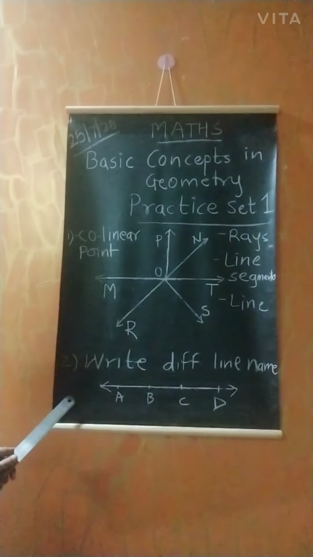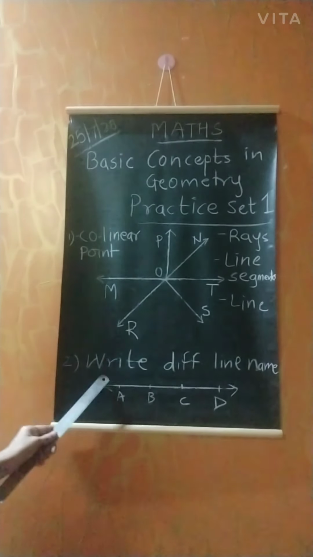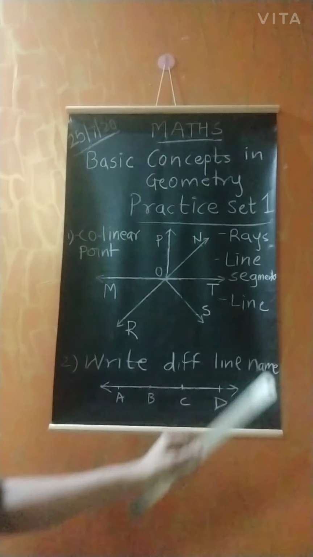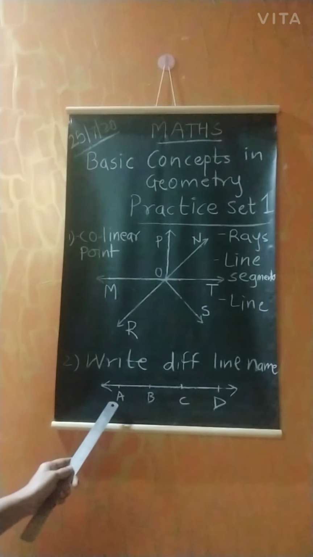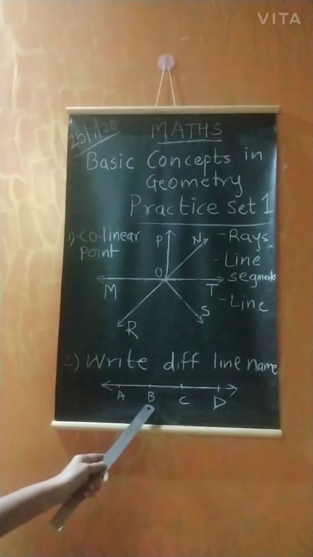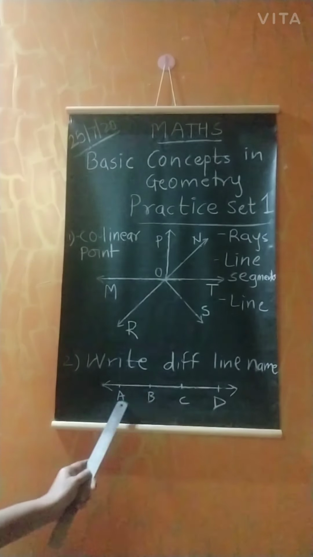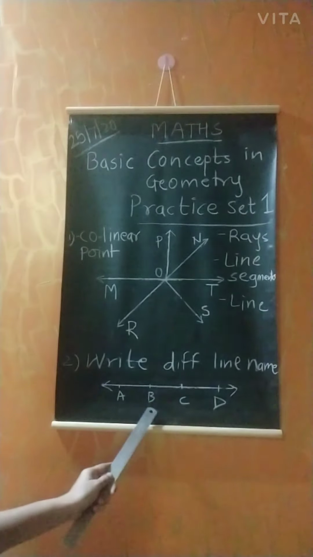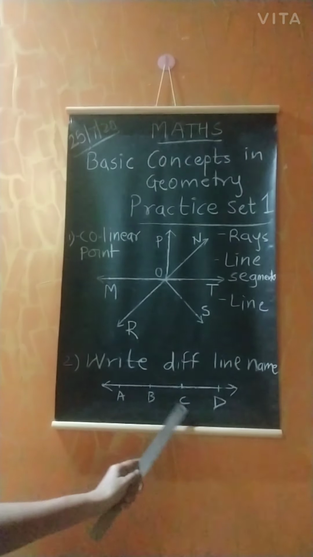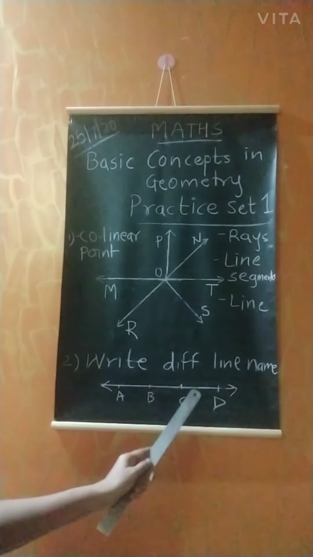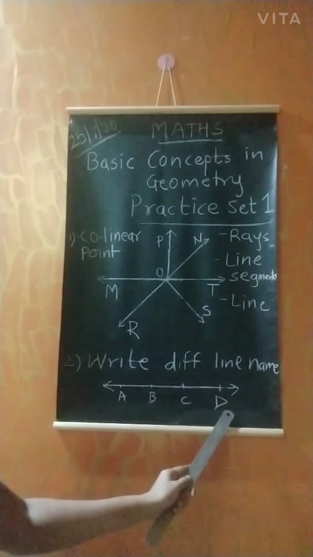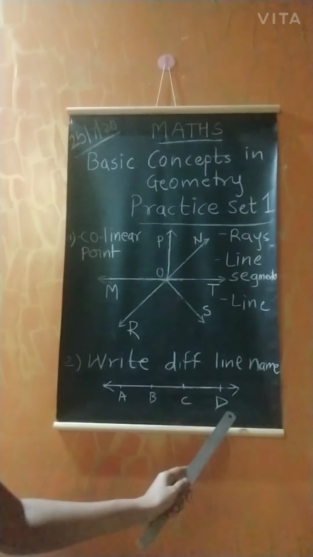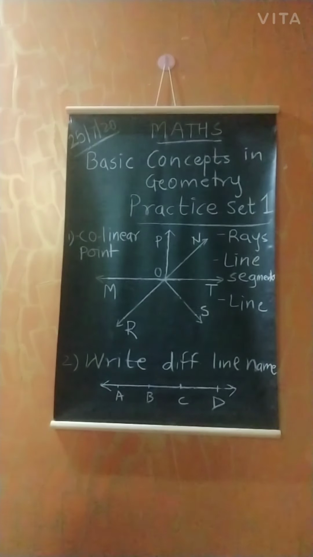Okay. Now the next question is to write different line names. See here, starting with A you can write line AB, then line AC, line AD. Then starting with B, line BC, line BD. Starting with C, line CD. Okay, fine with this. Now come to the next question.